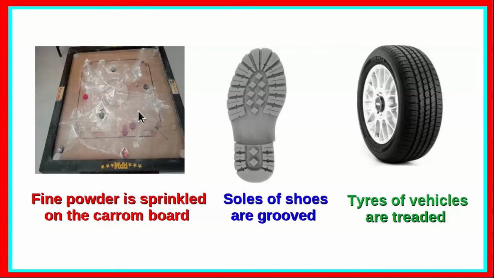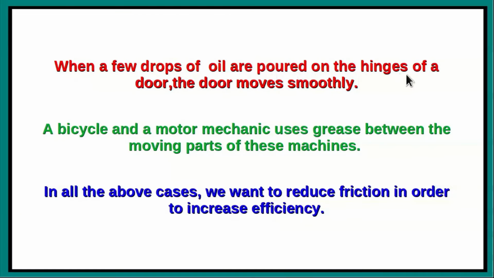In this context, do not forget that there are situations where you would like to increase the friction between surfaces rather than decrease. For example, the soles of shoes are grooved so that we get good grip with the ground. The same is the case with the tires of vehicles. They are treaded so that we will get firmer grip with the road. When a few drops of oil are poured on the hinges of a door, we know that the door moves more smoothly. Similarly, a bicycle and a motor mechanic usually use grease between the moving parts of these machines so as to reduce the friction.